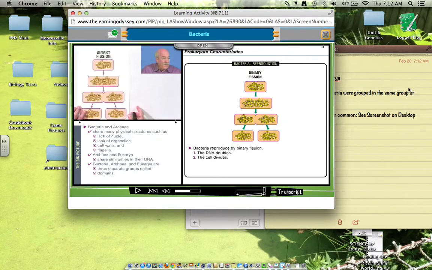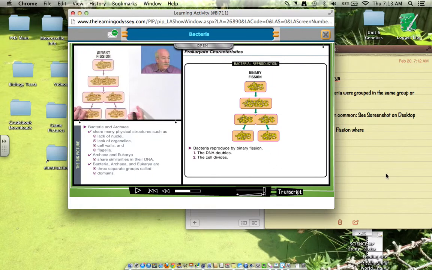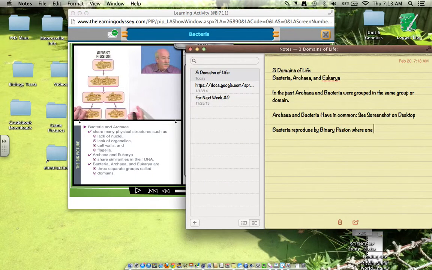So bacteria reproduce by binary fission, where how many cells? 1 cell splits into 2 cells. Or one bacteria splits into 2 bacteria. And what did I say about the DNA? The DNA remains unchanged.